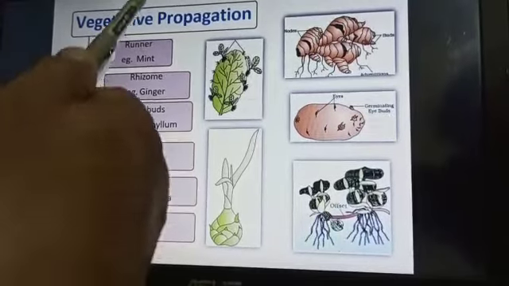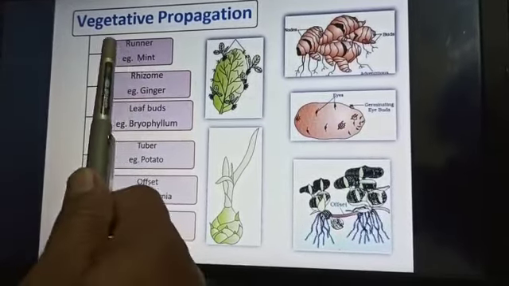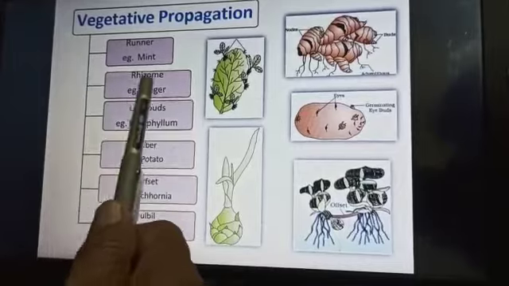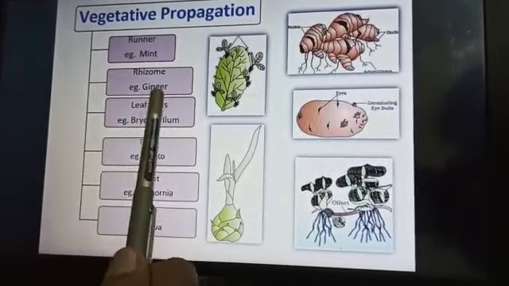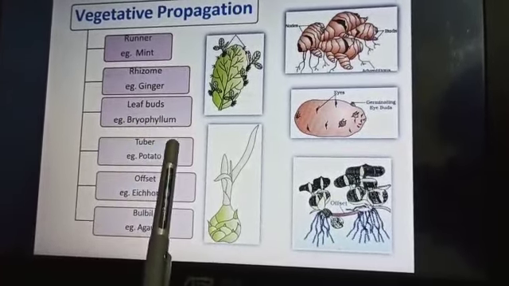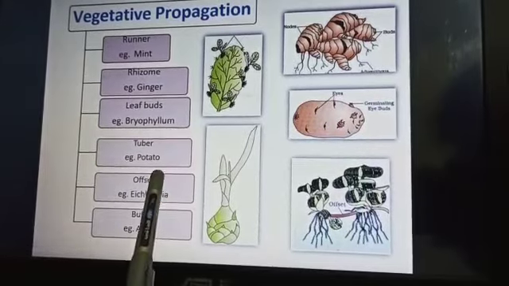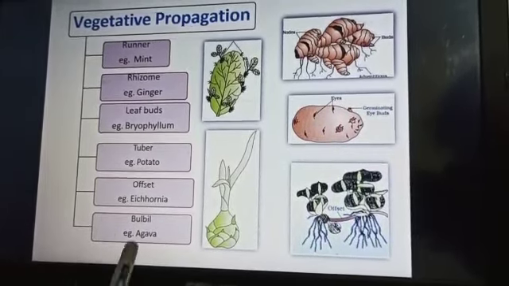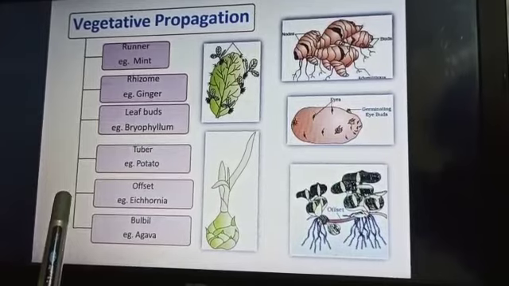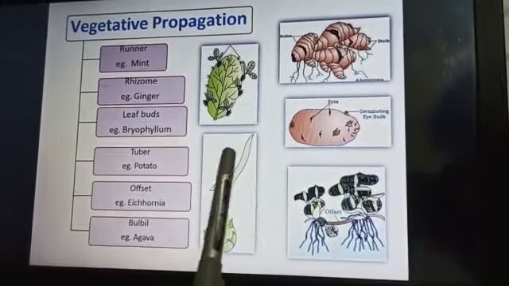On the basis of that, there are methods: runners, rhizome, leaf buds, tuber, offset and bulbils. These are the methods of vegetative propagation.